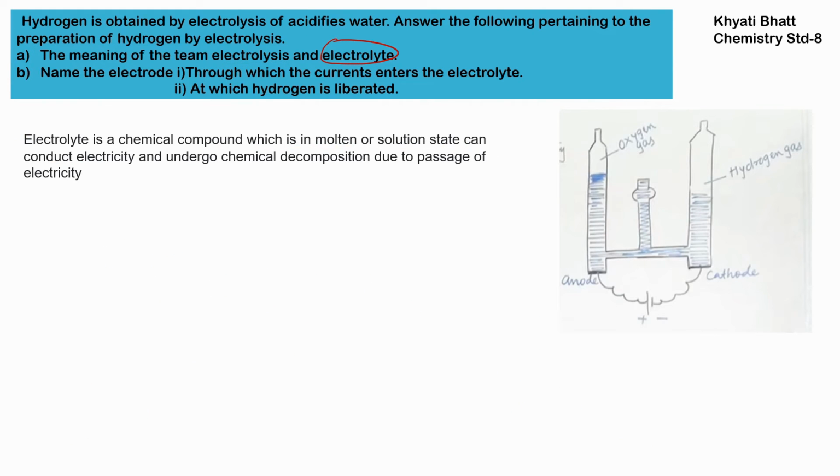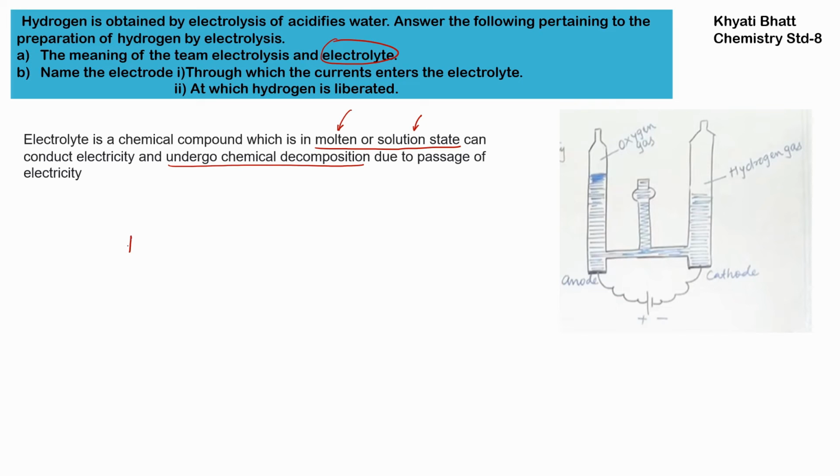Electrolyte. Now an electrolyte is a chemical compound which is in molten or solution state. Again, molten means paste-like structure, and solution means the chemical compound along with water. When a chemical compound dissolves in water, it comes into its solution state, can conduct electricity and undergo chemical decomposition.